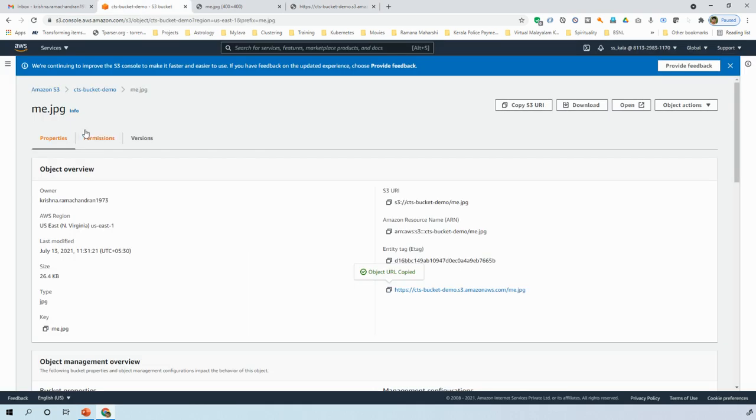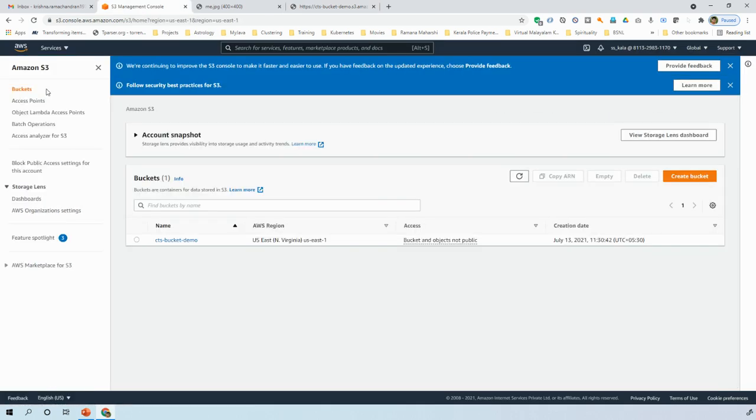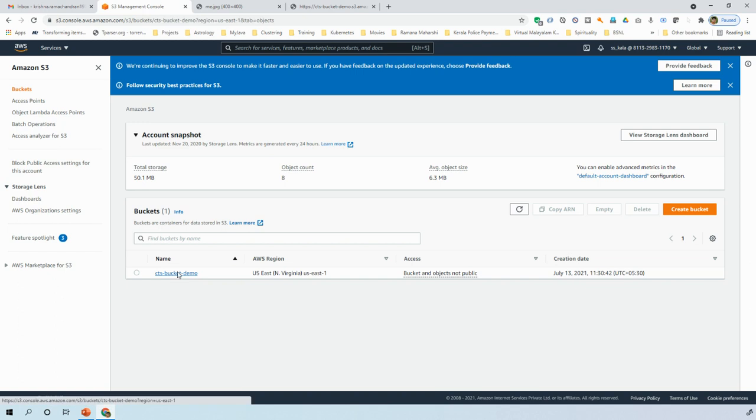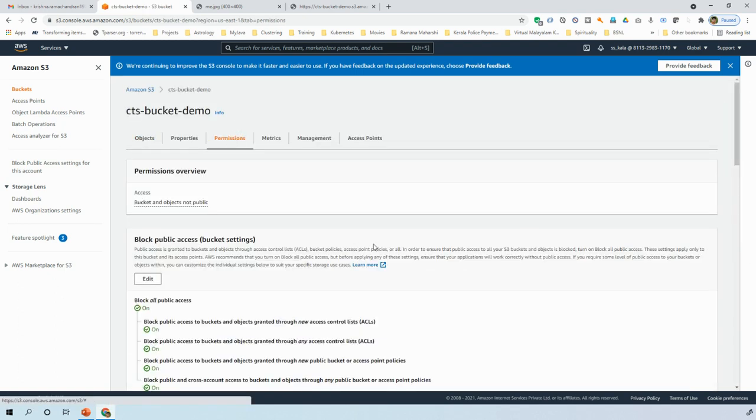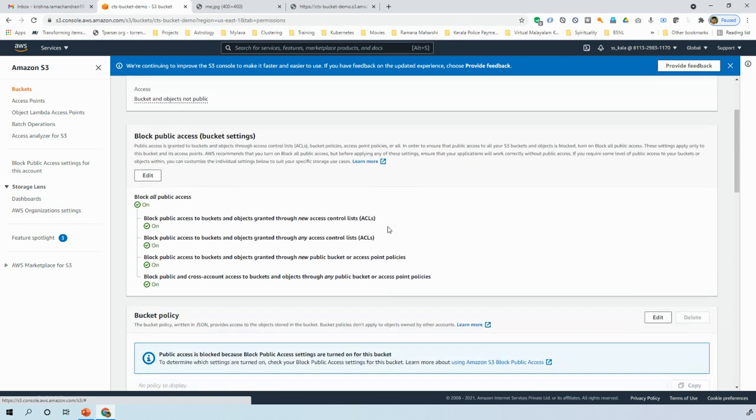So what can be the issue? If you remember, when we created this particular bucket, and if you go to the permissions, you can see the block public access. That means when I created the bucket, I didn't want any public to view the files inside the bucket. As I have already told, nobody would want the files in the buckets to be public, because most probably it will be some application that will be accessing this S3 bucket for data mining that we have already discussed.